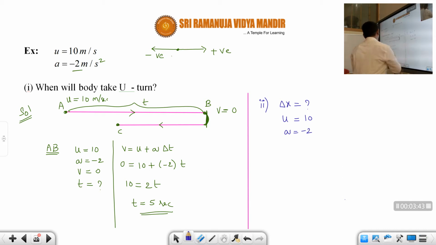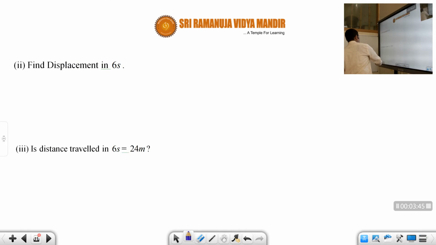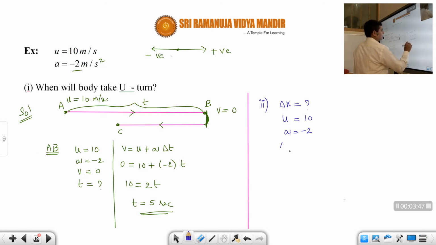Delta t is 6 seconds, because the initial time is 0. When they don't give anything, t equals 0. So t minus 0, basically 6 minus 0, we write simply as t equal to 6. But you should know clearly that it is delta t.